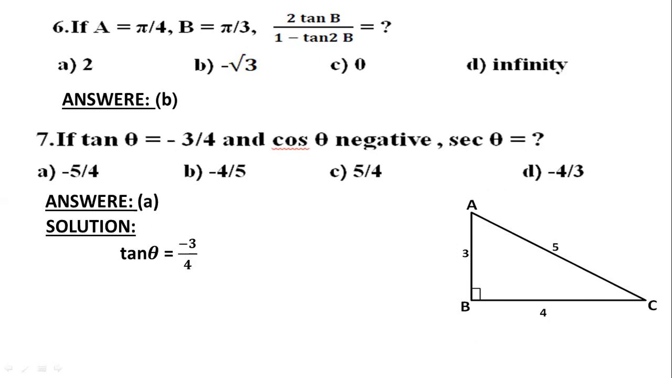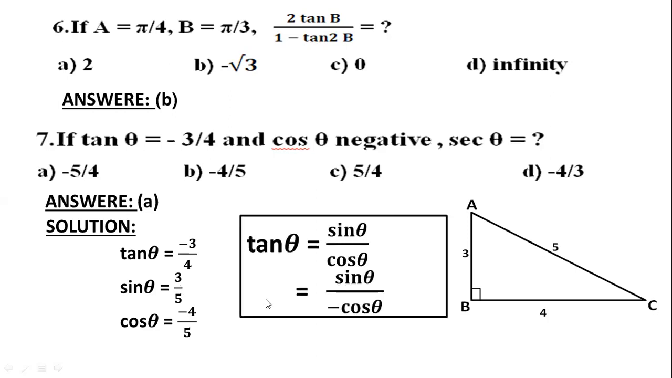So tan theta equals minus 3 by 4. Then sin theta equals 3 by 5. Why? Because sin theta equals height by hypotenuse and cos theta equals base by hypotenuse. Here the question says that cos theta will be negative. So cos theta is negative. Now one thing maybe you are thinking: why is sin theta not negative? Cos theta is negative, the question says, but why is sin theta not negative? Think about why.